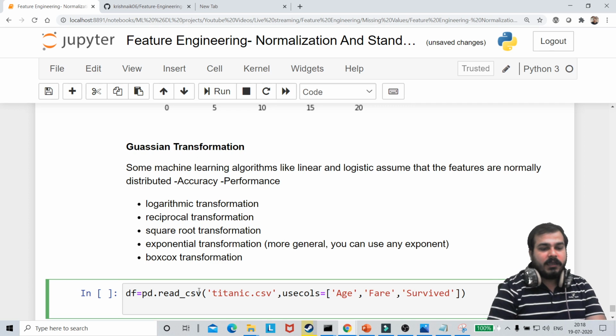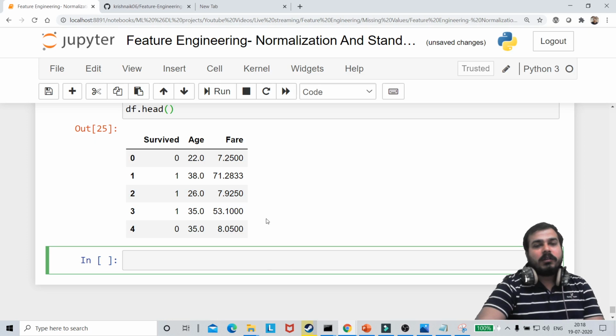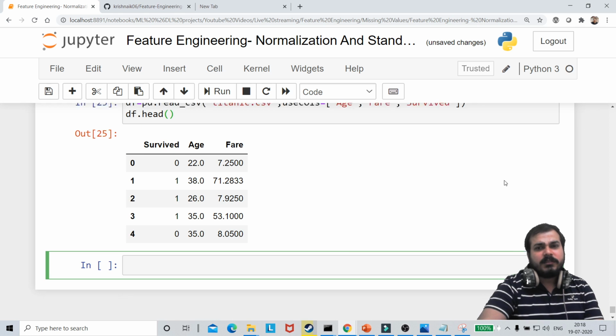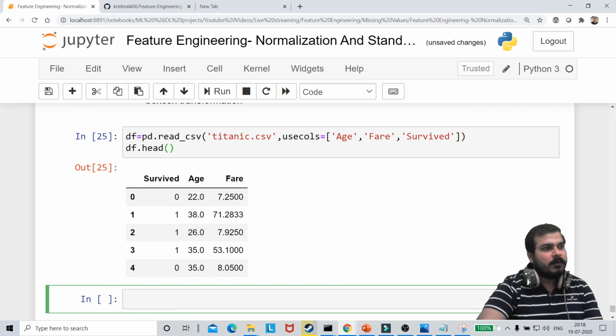If I write df.head, this is basically my feature set. On this, I will try to see whether my data set is Gaussian distributed. If it is not Gaussian distributed, then we'll try to do some kind of transformation.